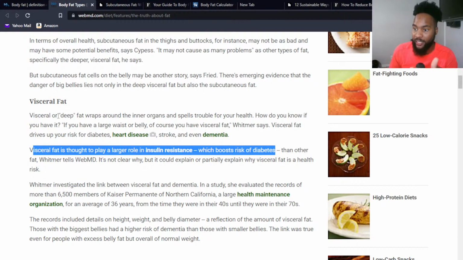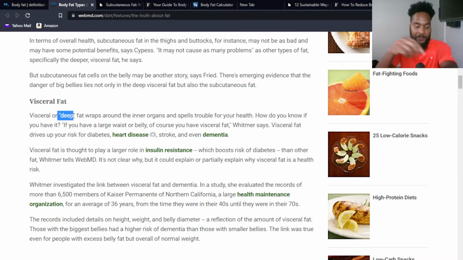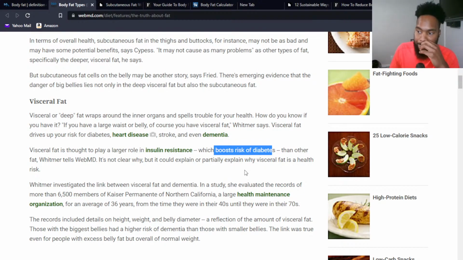Again, this is the deep fat that's around our organs. You can't just get to it by tugging on your arm, right? But the problem with this is insulin resistance. Long story short, insulin resistance basically means that when your pancreas is producing insulin to help balance out and process blood sugar, it is either having to produce too much, or it's having problems producing the right amount. When those things happen, we're increasing our risk for diabetes.